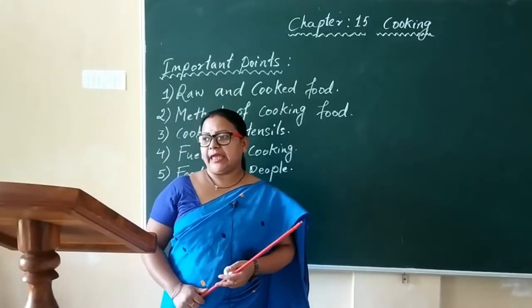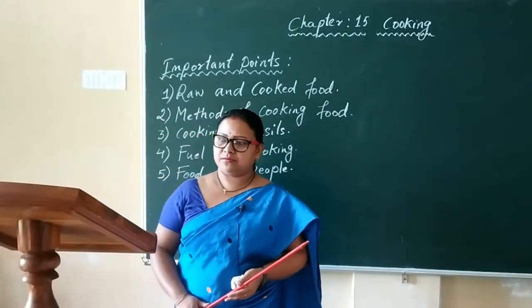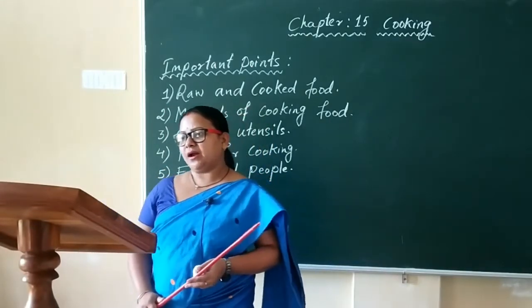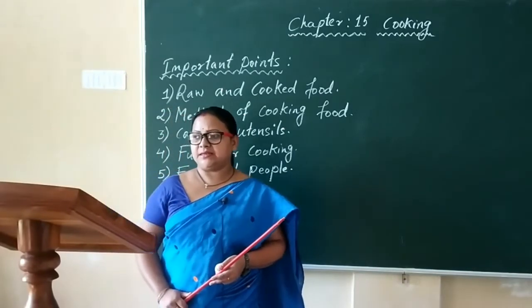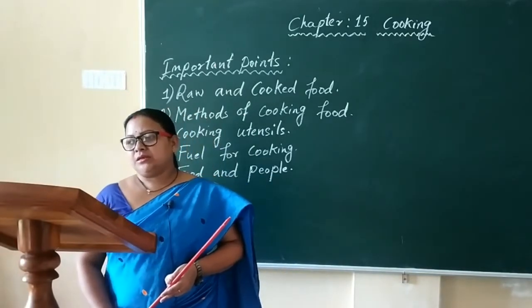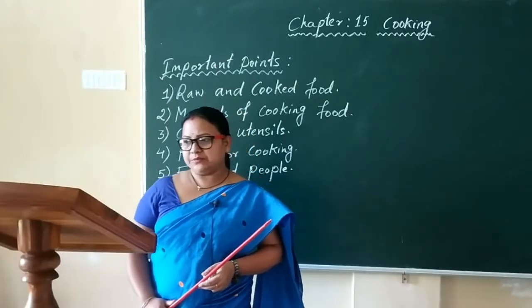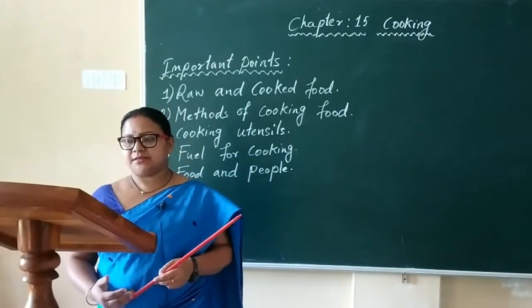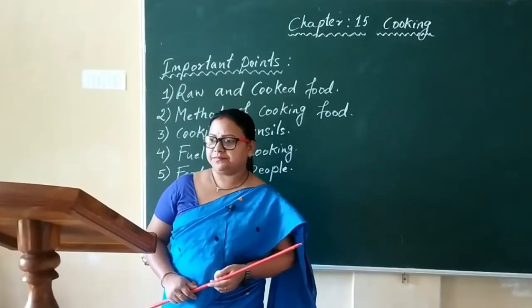Then slowly aluminum and stainless steel pots came into use. And nowadays people are using non-stick utensils like frying pans, etc. These frying pans are of different shapes. Some are flat, some are deep, some are round, and some are cylindrical.